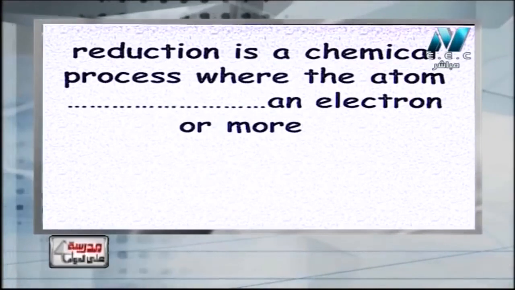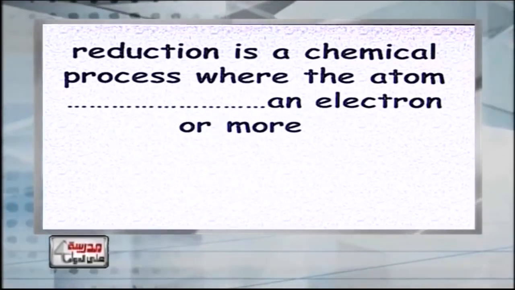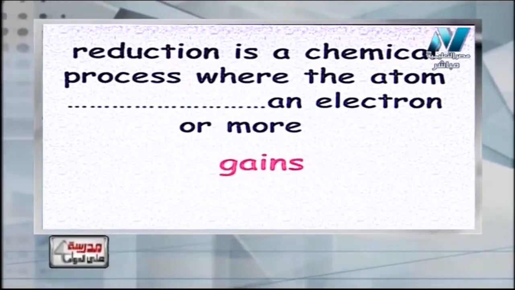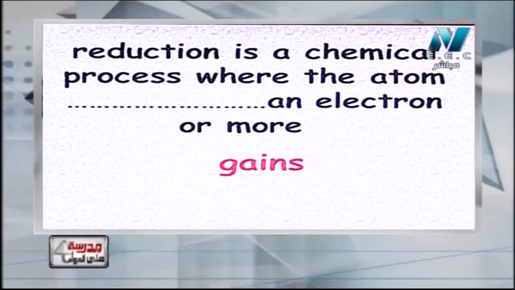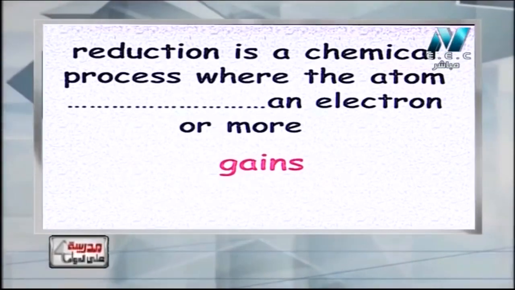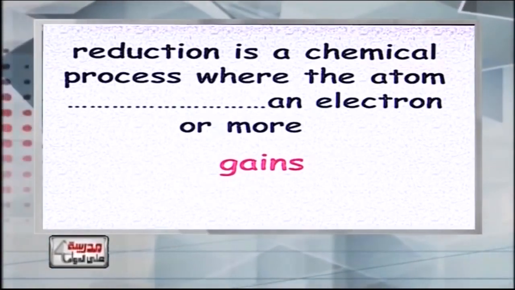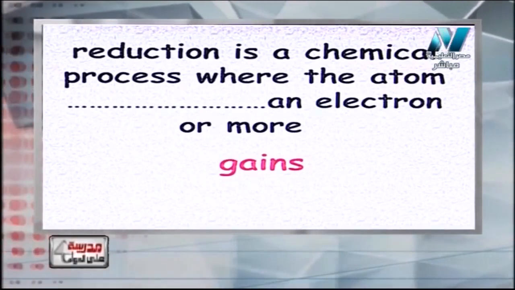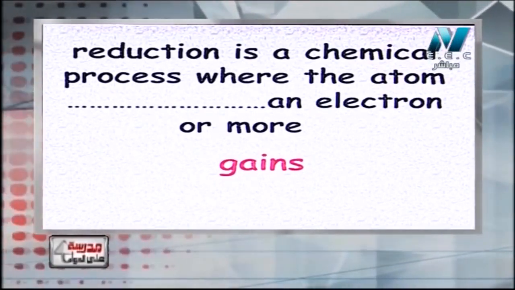Another question says, reduction is a chemical process where the atom gains an electron or more. So reduction is the opposite process to the oxidation process. We must be careful: oxidation means the atom loses electrons, but reduction means the atom gains electrons.